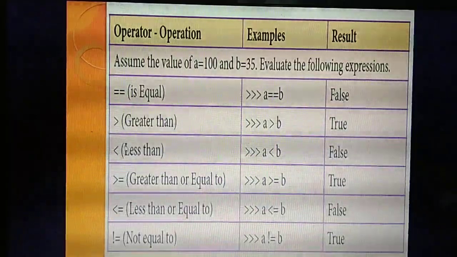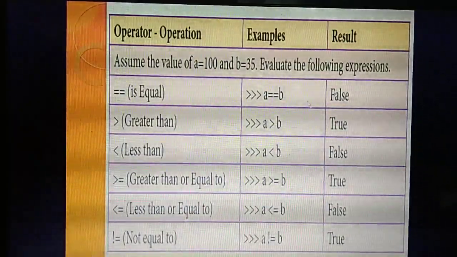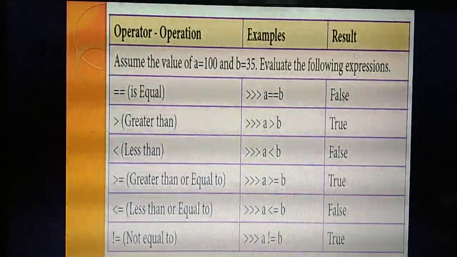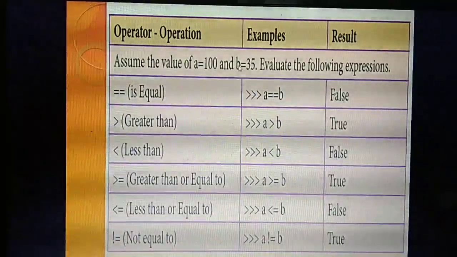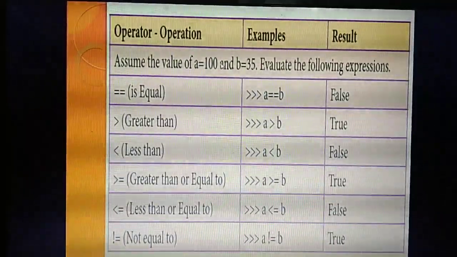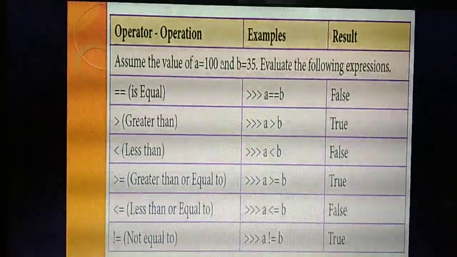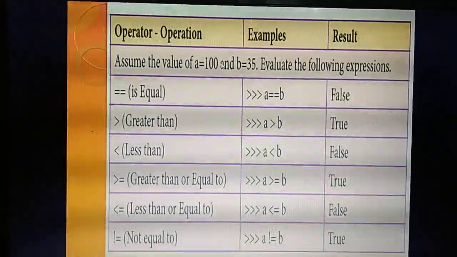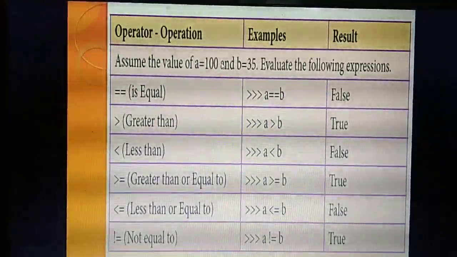Next ones you already know from mathematics: greater than, less than, greater than or equal to, less than or equal to, not equal to. First they have given an example. What's the value of A? 100. What's the value of B? 35. By using these values, relational operator is used to check the relation between two operands, that means the condition becomes true or false.